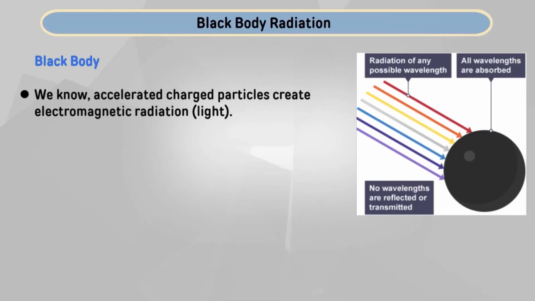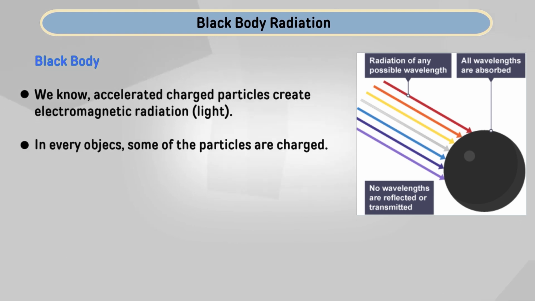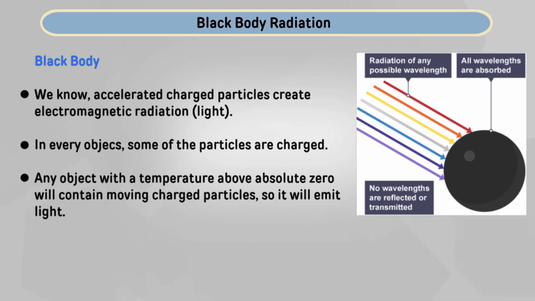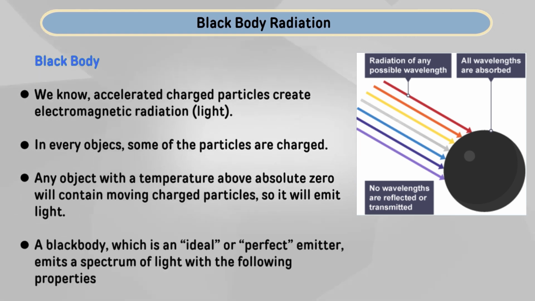So, we know from the earlier lecture, and just during the background part of this lecture also, that when charged particles are isolated, they create electromagnetic radiation, and that is known as light. And since some of the particles within objects are charged, any object with a temperature above absolute zero will contain moving charged particles. So, it will emit light, and the black body, which is an ideal or perfect emitter, emits a spectrum of light with some more properties like this.